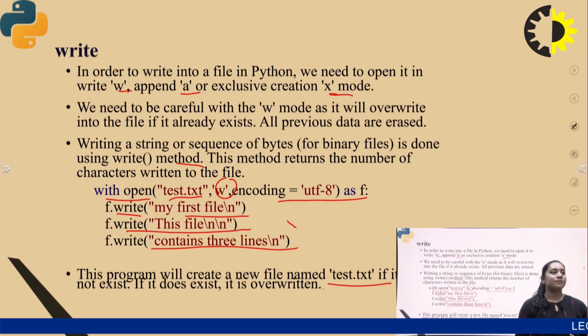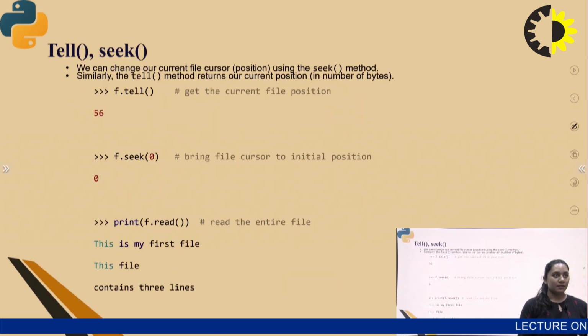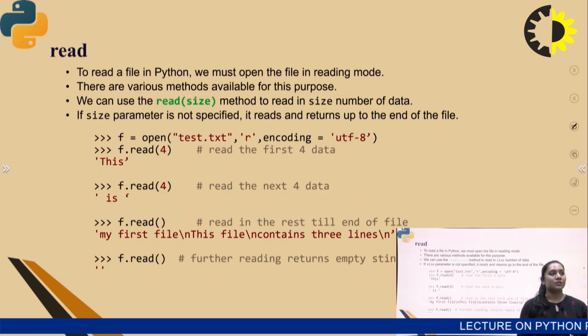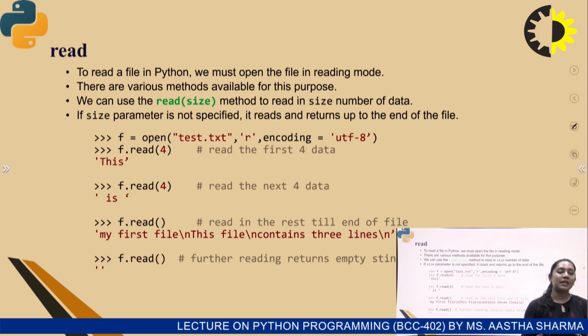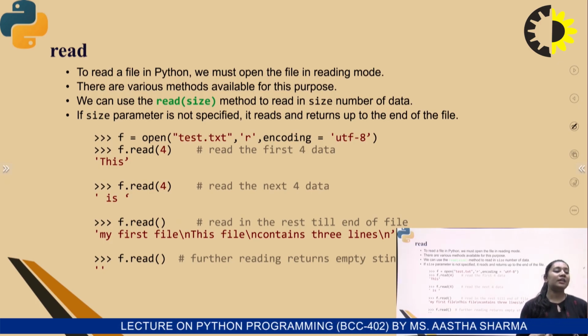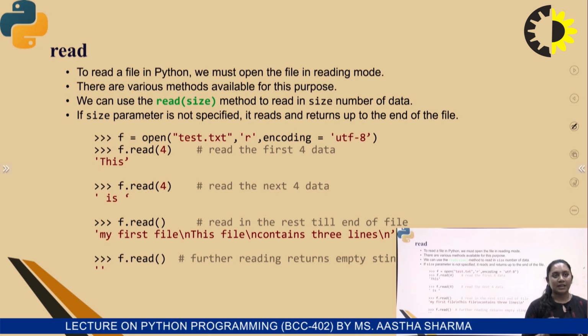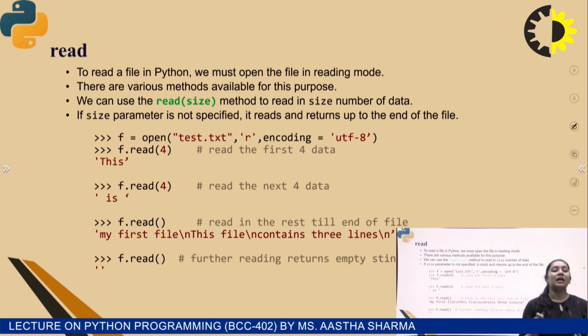Next is the read operation. So what is the function used in Python? It is basically used for opening the file in reading mode. Next, various methods are available in Python for how we can use the read operation in file handling. So we can use the read function.